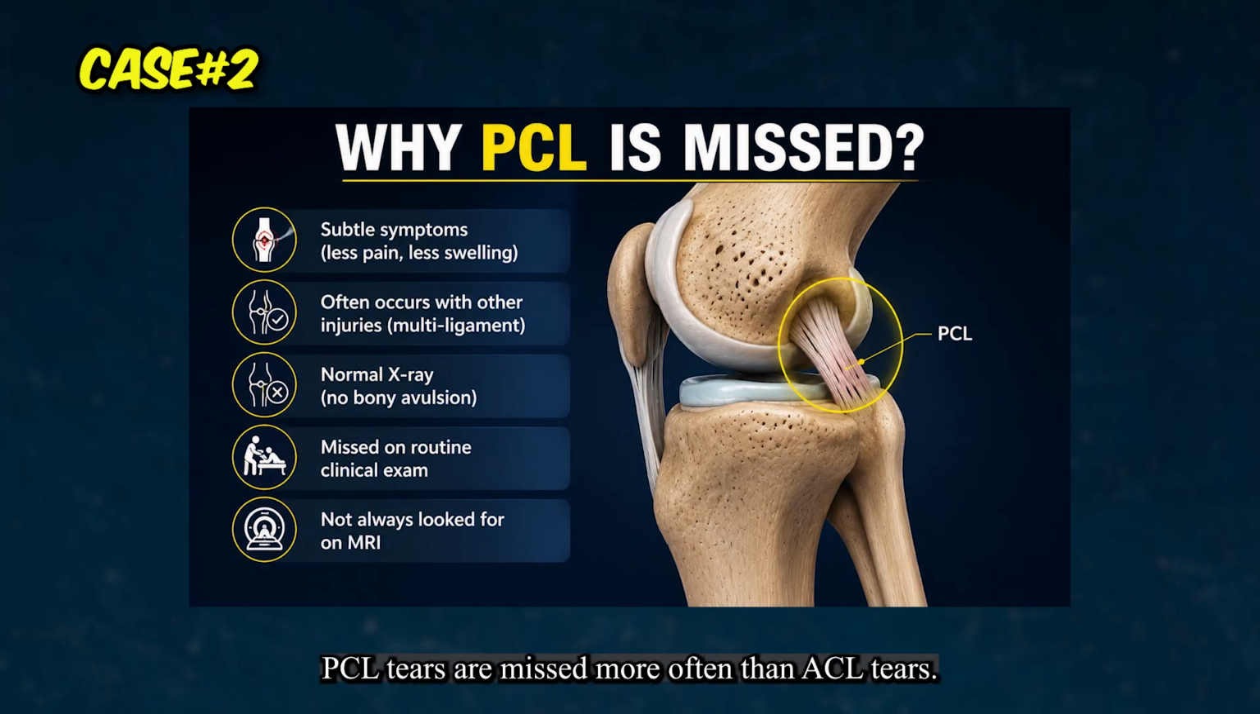PCL tears are missed more often than ACL tears. Why? Because the knee often looks relatively normal. Swelling is usually mild. The patient can walk. It doesn't have the dramatic instability of an ACL tear, but over time, a chronic PCL deficiency leads to patellofemoral pain and medial compartment arthritis because the altered mechanics overload those areas. So, your diagnosis today changes the patient's need 20 years from now.